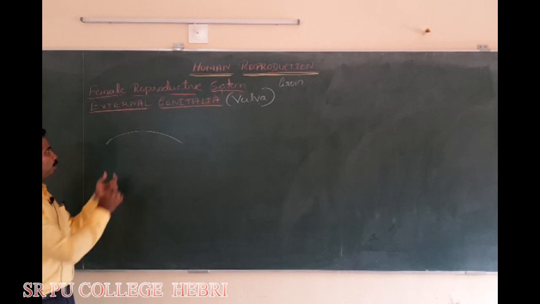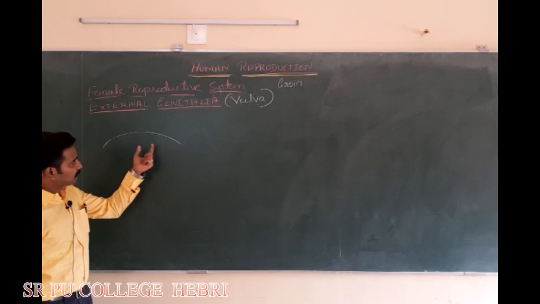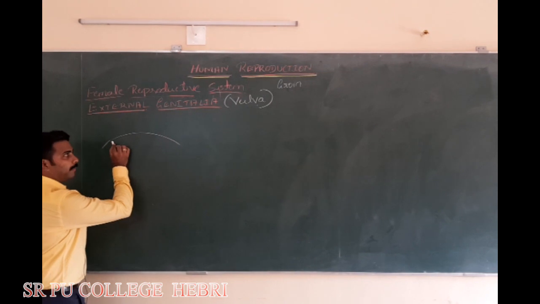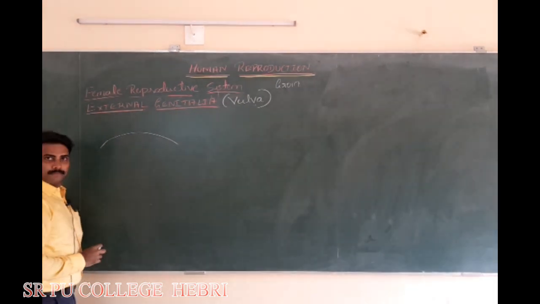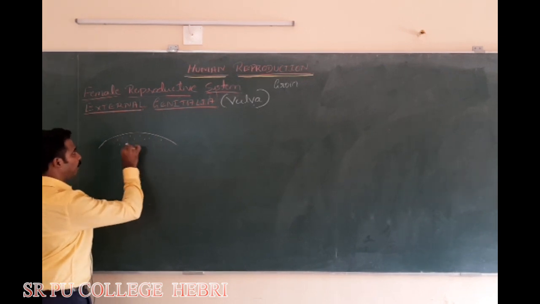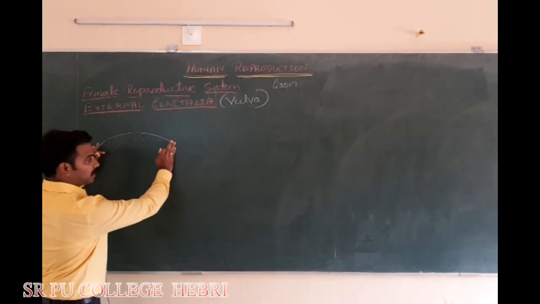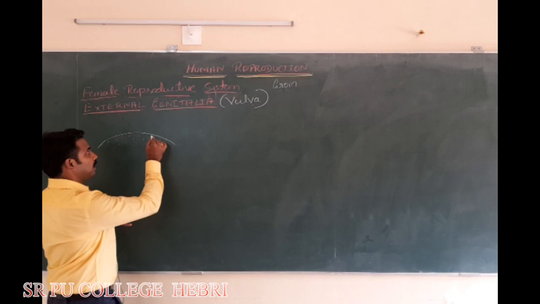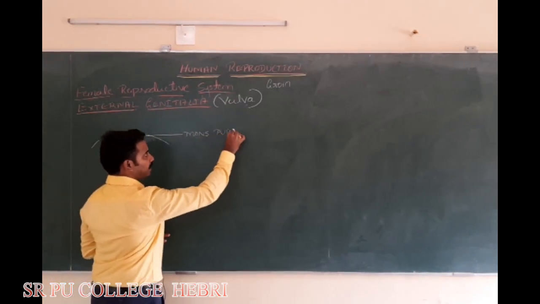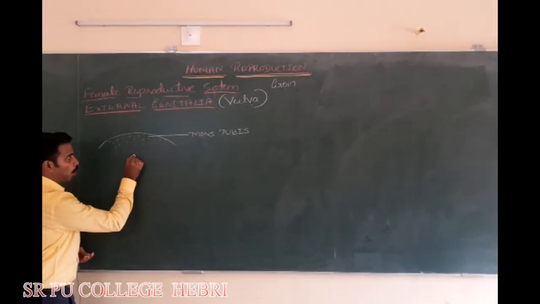There is a cushion below the abdomen in the pubis region of the female, a mass of adipose tissue covered by a fold of skin bearing pubic hair. I repeat, a cushion of adipose tissue covered by a fold of skin bearing the pubic hair. This region is called mons pubis.